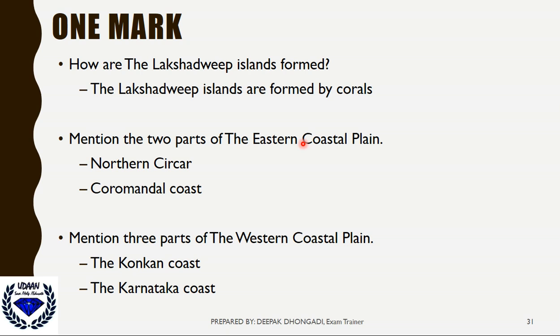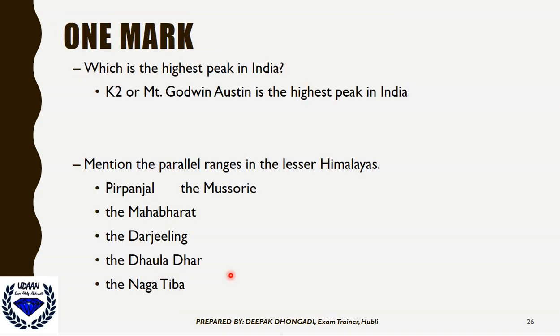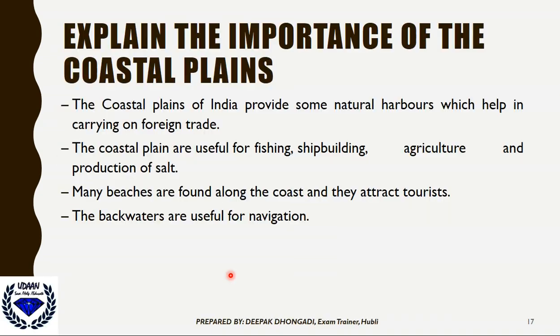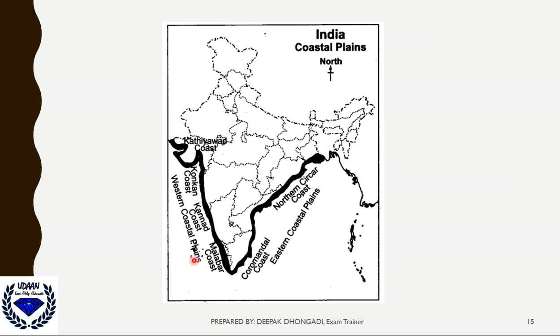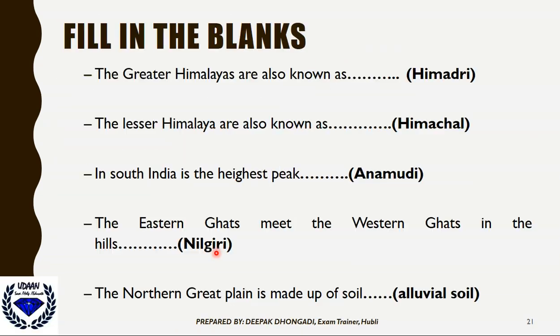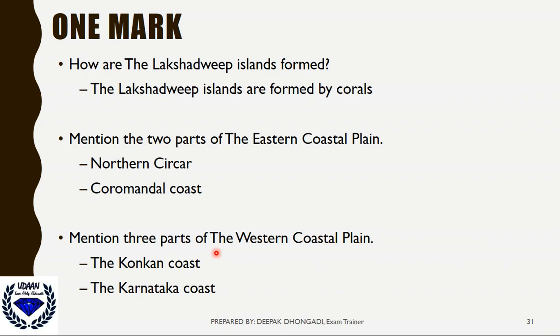Mention the two parts of the eastern coastal plain. The eastern coastal plains consist of the Northern Circars and the Coromandel coast. Mention the three parts of the western coastal plain. Hopefully one is missing. I hope you can remember Konkan coast, Karnataka coast, and one more, the Malabar coast, where the eastern and western coasts meet. So the western coasts have Konkan coast, Karnataka coast, and Malabar coast. You should just remember that Malabar coast was missing.